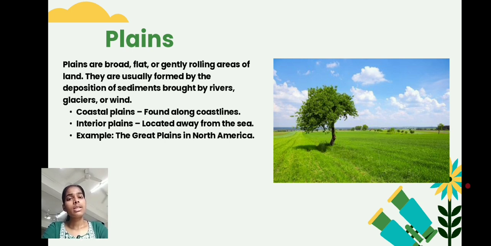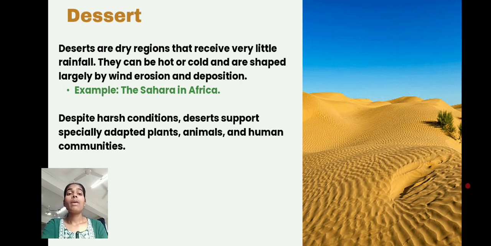The types of plains are coastal plains and interior plains. Coastal plains are found along the coastlines, and interior plains are located away from the sea. One of the best examples is the Great Plains in North America. Next, we have deserts.